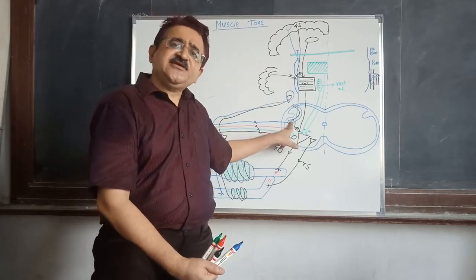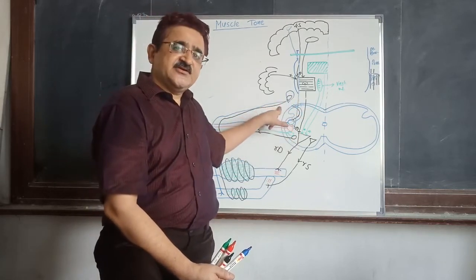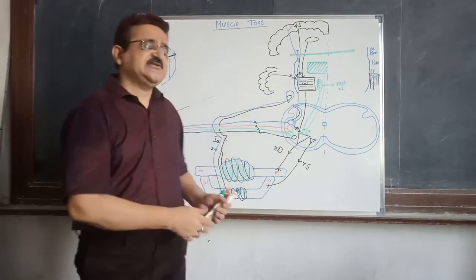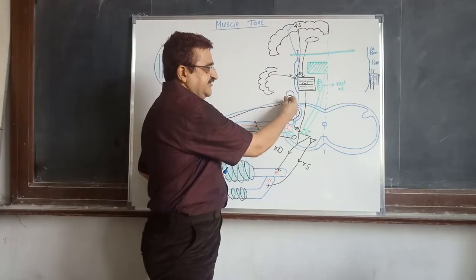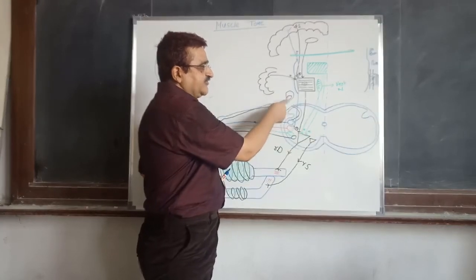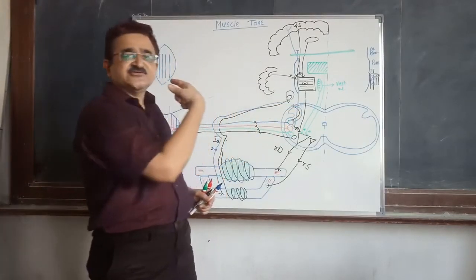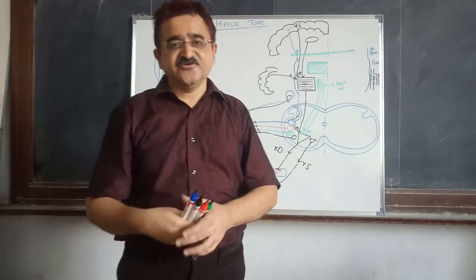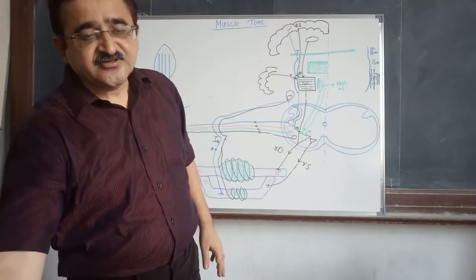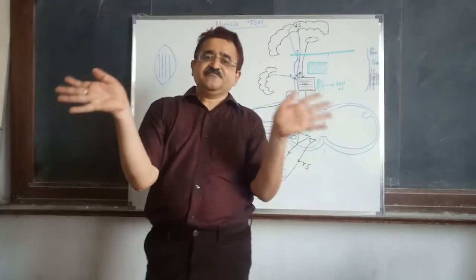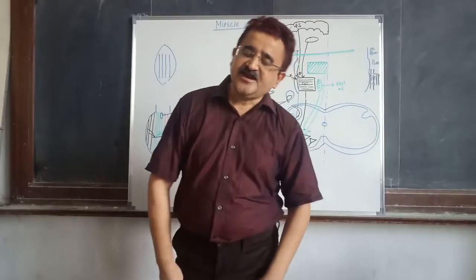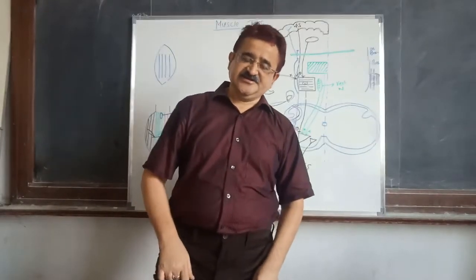Instead of doing the deafferentation, instead of cutting the afferent nerve, we can simply put one injection of local anesthesia and that will then block the conduction, and we can then also check whether rigidity is decreased or not. So we differentiate between the classic decerebrate rigidity and the ischemic decerebrate rigidity.